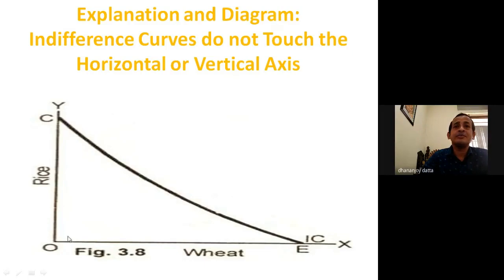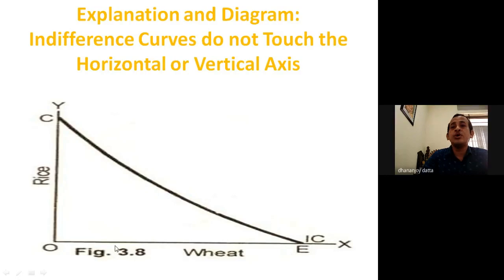At point C, the consumer is using OC quantity of rice but no quantity of wheat. In the same way on the x-axis, the consumer uses OE quantity of wheat but no quantity of rice.